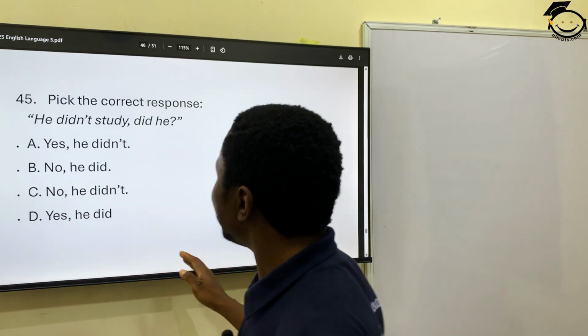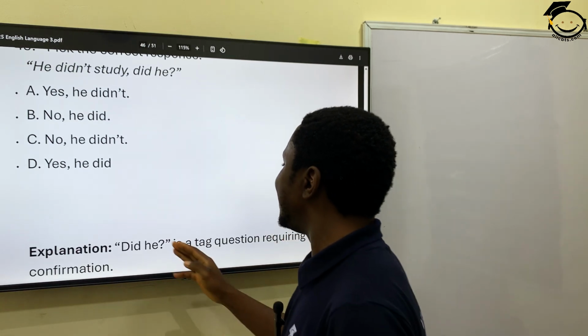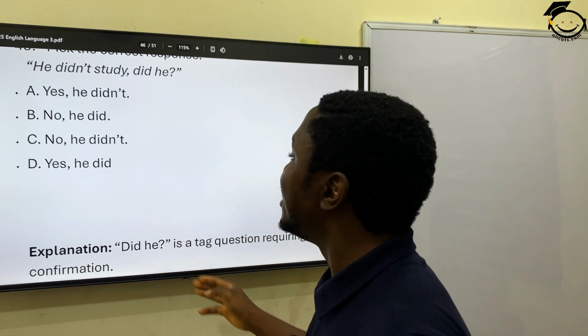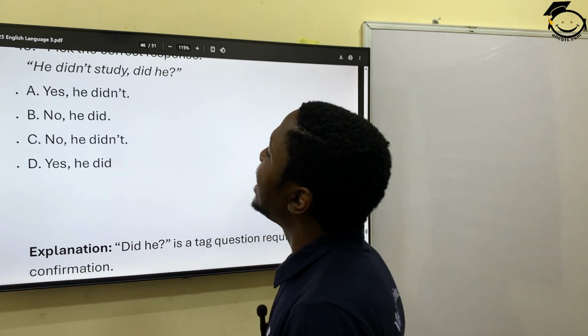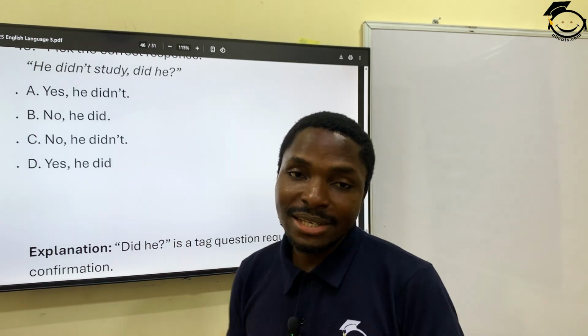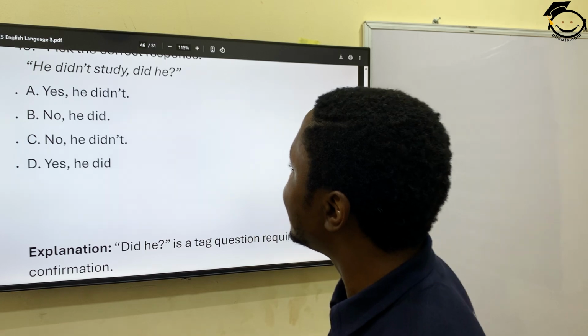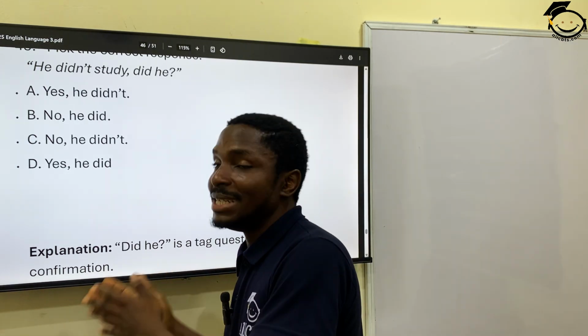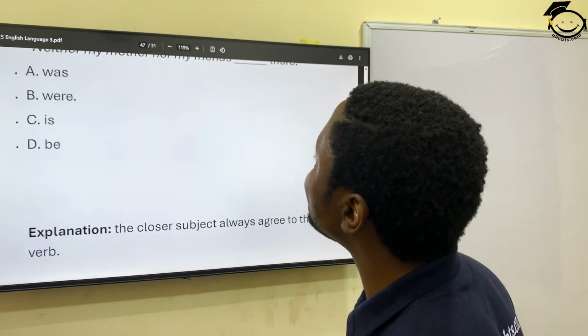I think I made a brief explanation here. Yes, did he is a tag question requiring confirmation. Okay, I think that's a good one. He didn't study, did he? Yes, he did. You are answering in the confirmation. Yes, he did. Or no, he didn't. Okay. Now, moving on.